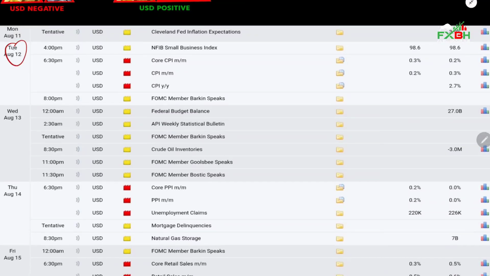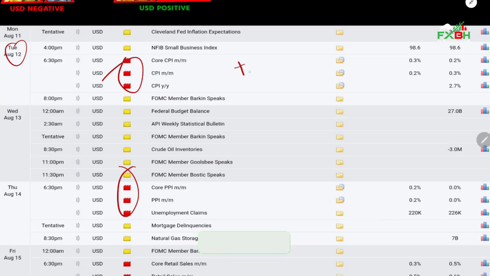As you can see with the interest rate, I am only focusing on red, that means major news. Semi-major news works the same, but in that case the market will move less than for major news. Major news will make a shaky market. If you want to trade on a major news, you must follow this, and the same rules apply to everything: semi-major, major, non-major.